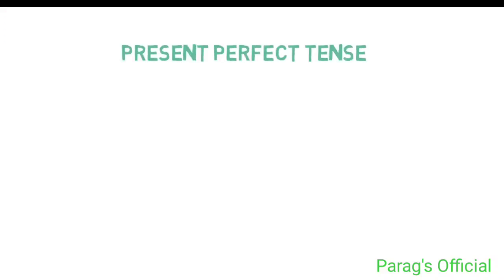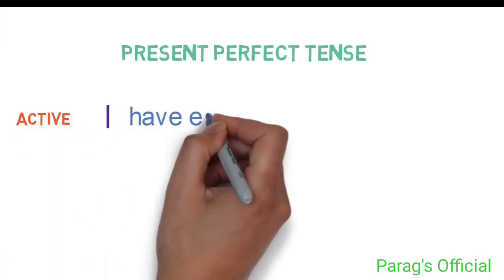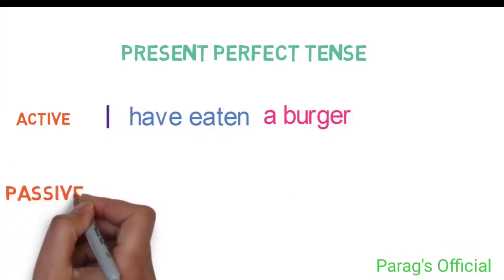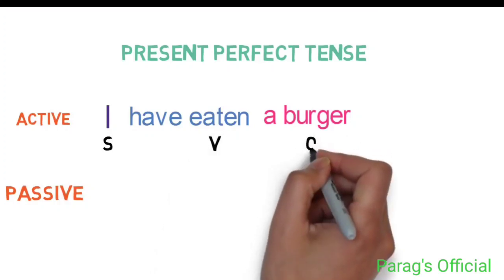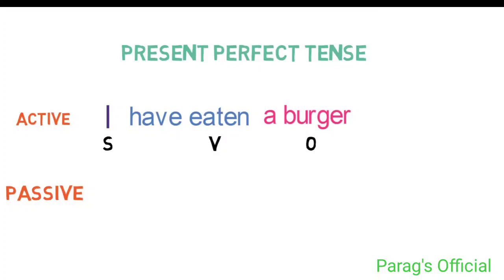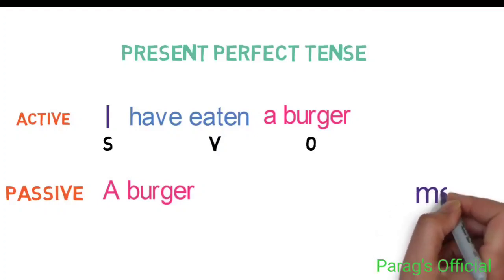Now, let's see an example of present perfect tense. Sentence. I have eaten a burger. Passive sentence, firstly, we need to identify SVO, that is subject, verb and object. So here, I is the subject, eaten is the verb and a burger is the object. Now let's swap the position of object and subject. Here it will be a burger and at this position it will be me.